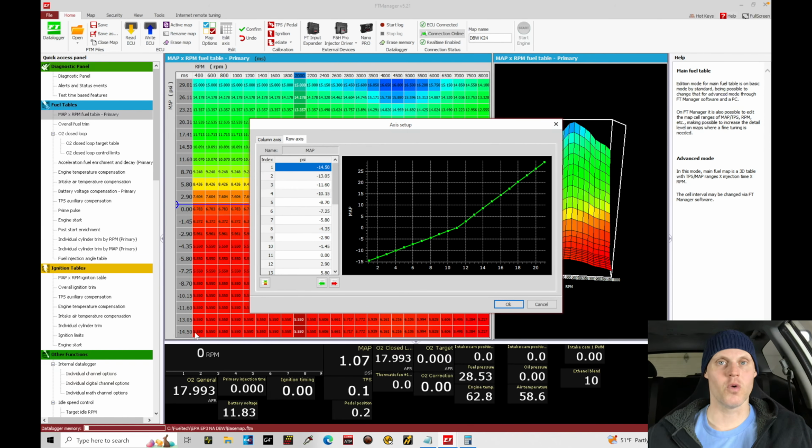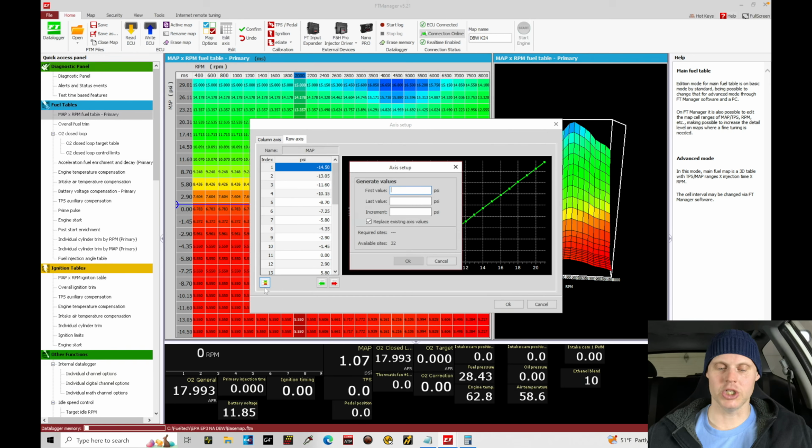For my naturally aspirated engine, that's fine. Now, if you're forced induction, you'll have to scale this a little bit higher than the highest boost you want to run for the engine. So for example, if you plan on running 30 pounds of boost on the engine, scale your table up to something like 35 or 36 psi. That way, if the boost goes up a little bit higher, it can account for that in your breakpoint scaling. So just some things to keep in mind.